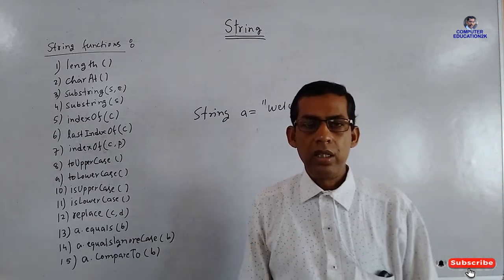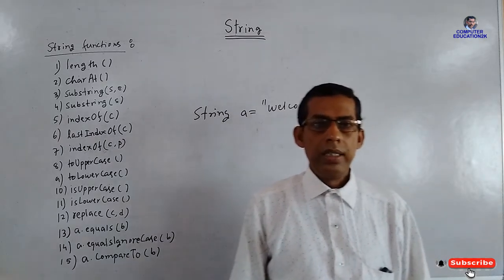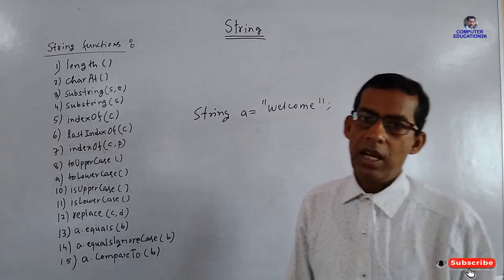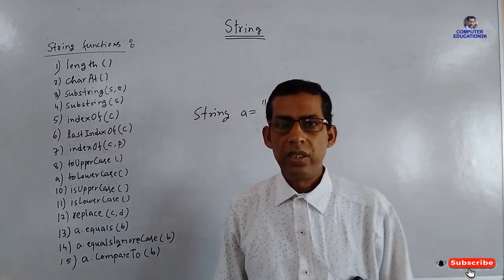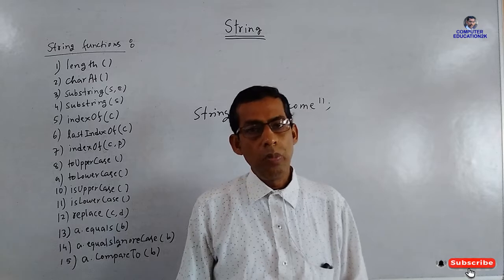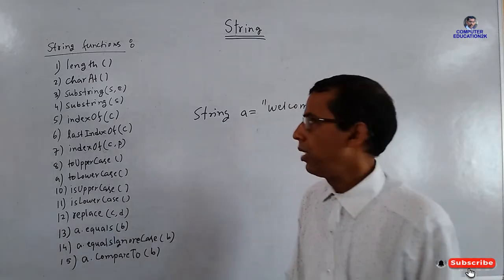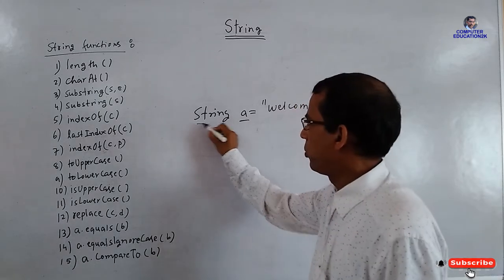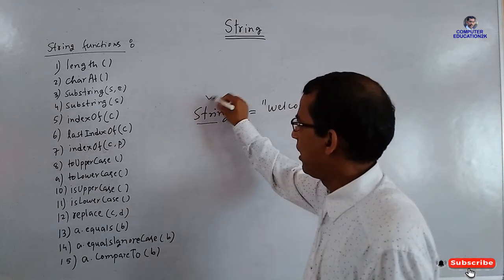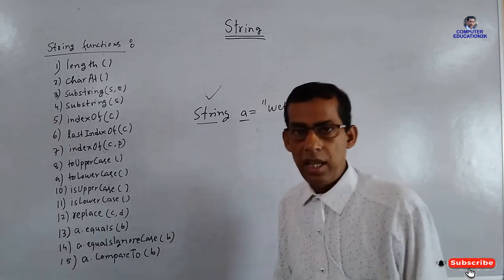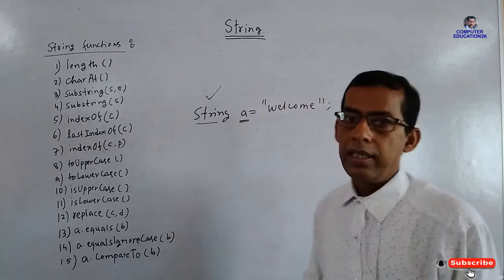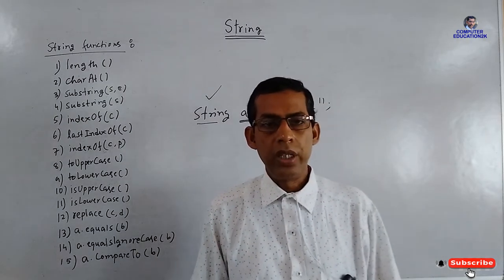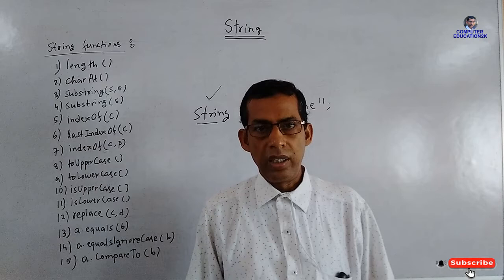Now keep in mind one thing: Java implements string as an object of the class String. Here String is a class and A is an object. So Java implements string as an object of the class String.